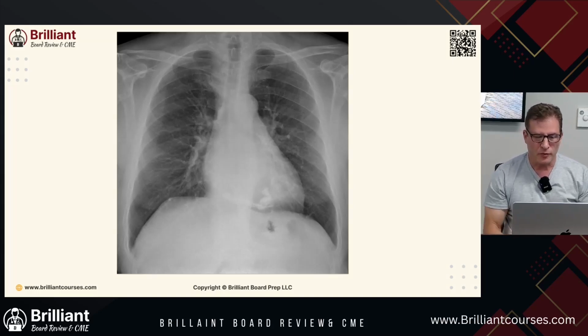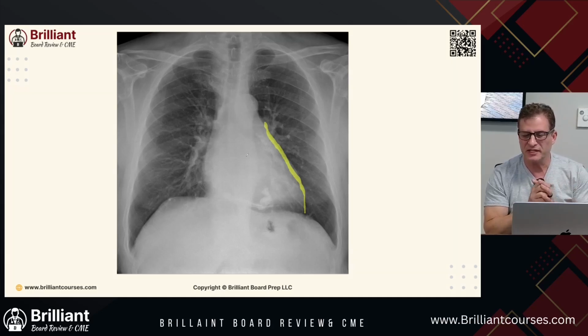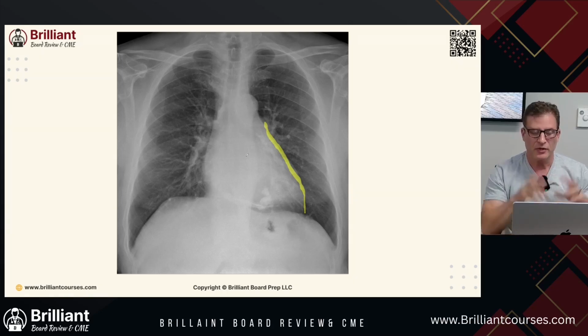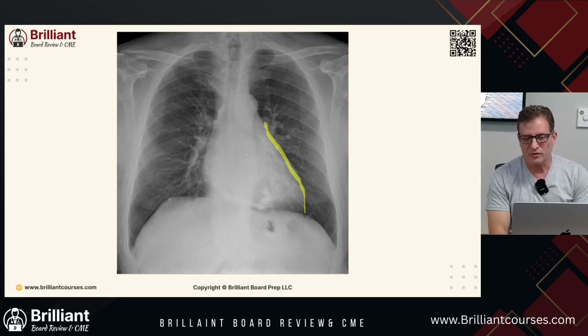All right, so when we looked at this, this is in constrictive pericarditis. See this right here? See this kind of shield? It's present in approximately 50% of the cases, pericardial calcification on chest x-rays. Now, you say, well, why wasn't that the answer? Well, what is the most likely?